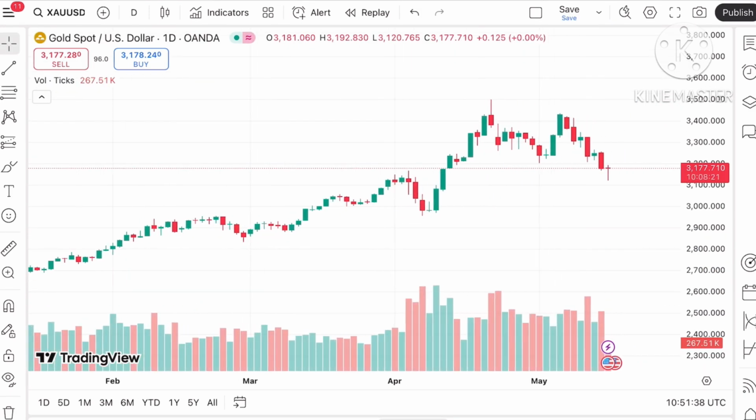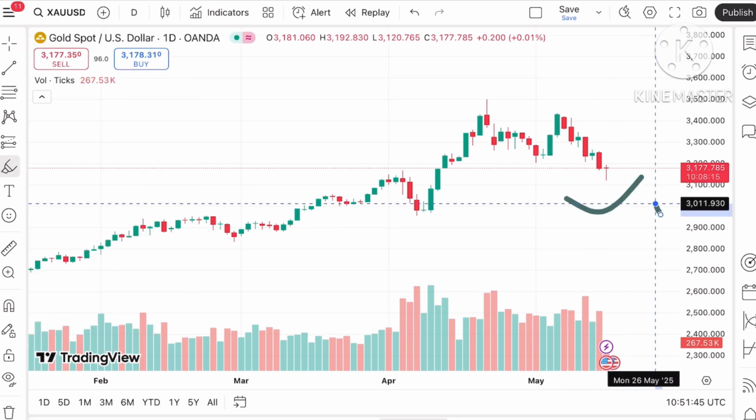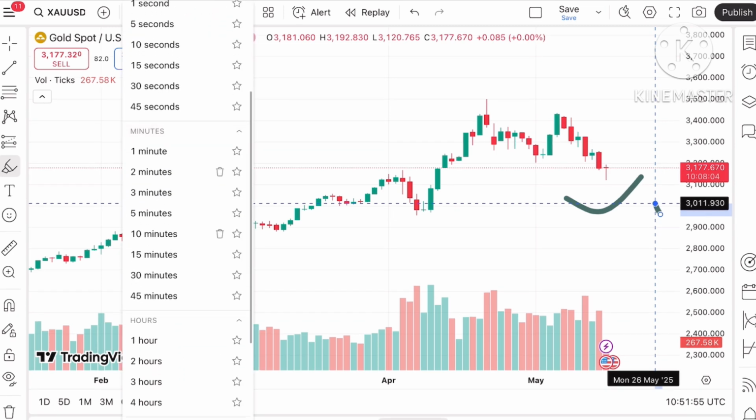Coming back to the gold price, what we can see is the gold price now trading at a level of $31.77. Suppose if it started sustaining this level, see gold is up and the dollar index is also going upside. And if the gold price keeps sustaining above this particular level, chances are high we can see a further upside. This is on the day-wise chart.